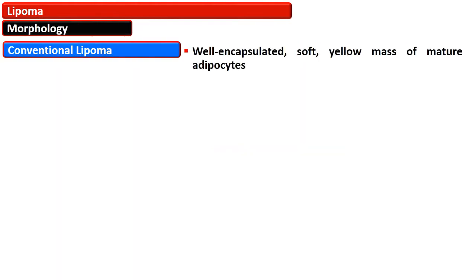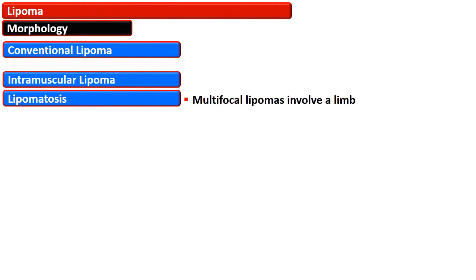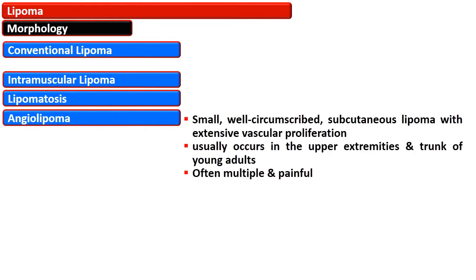The conventional lipomas are the most common variety, and these are well encapsulated soft yellow masses of mature adipocytes. The intramuscular lipomas are large and poorly circumscribed, while lipomatosis is the term used to describe multiple lipomas involving a limb. The angiolipomas are small, well circumscribed subcutaneous lipomas with extensive vascular proliferation.